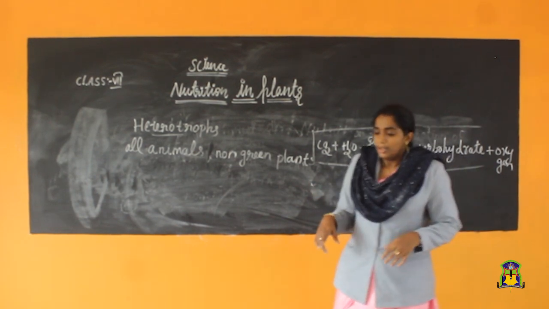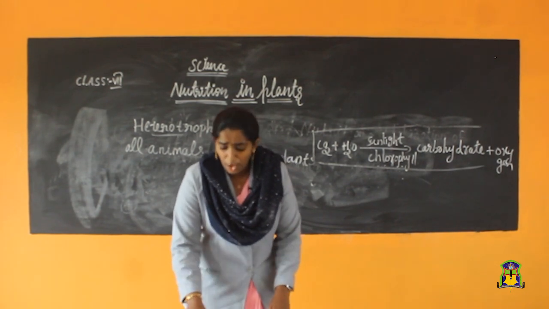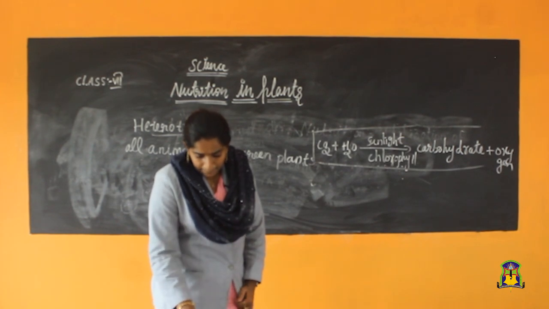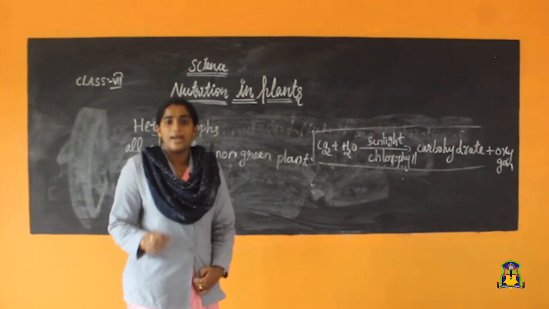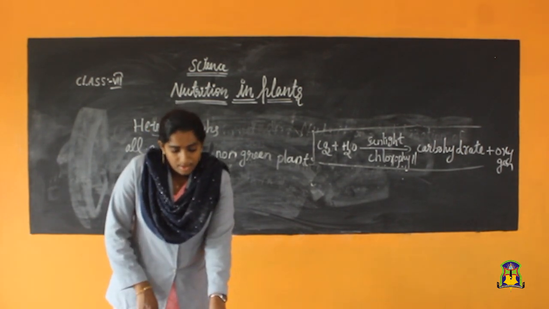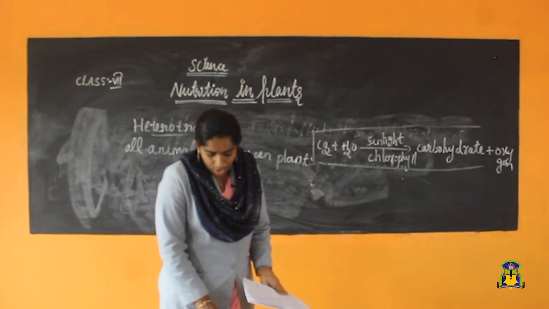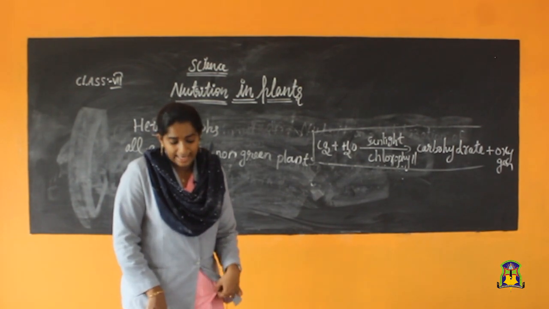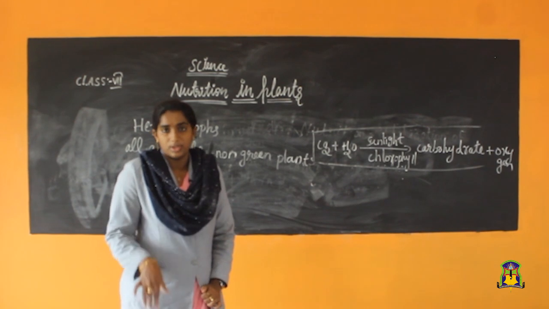Okay. So before winding up the class, I will give you an activity. All of you take your notebook and write it down. Draw the structure of stomata and a section of a leaf in your notebook.